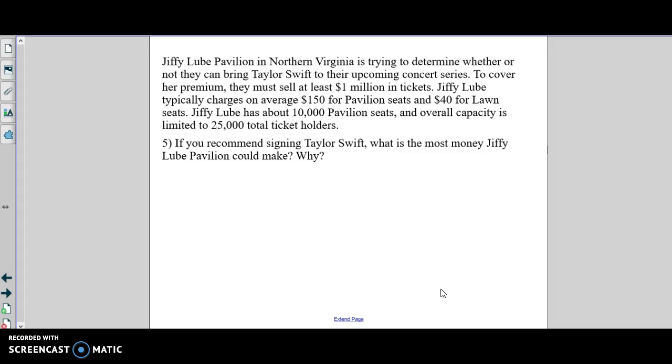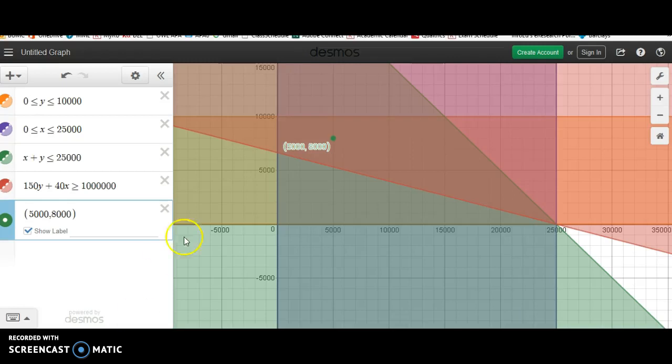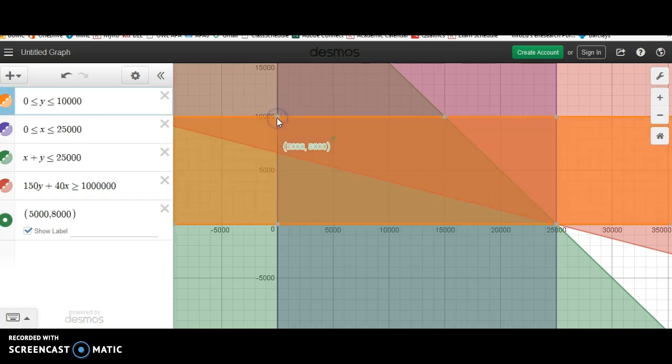What's the most money that can actually be made? So this is where I'd want to come back and look then again at my system. So let's go back over to Desmos and let's go back and look at those points, the vertices of my shaded region that satisfied all the conditions. I had 0, 10,000, I had 15,000, 10,000, and I had 25,000, 0.